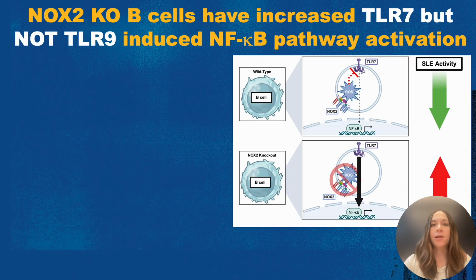After testing this genetically, we then wanted to dive deeper into the mechanism. We hypothesized that if NOX2 is regulating TLR7 in the B cell, it could be via a negative feedback loop whereby NOX2 ROS dampens TLR7 signaling.